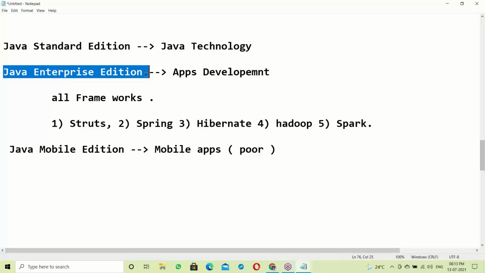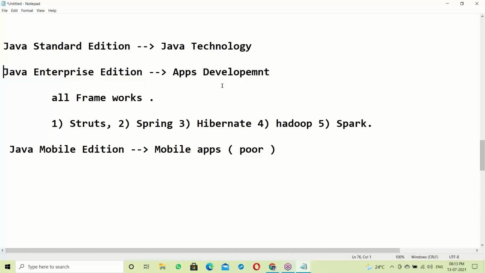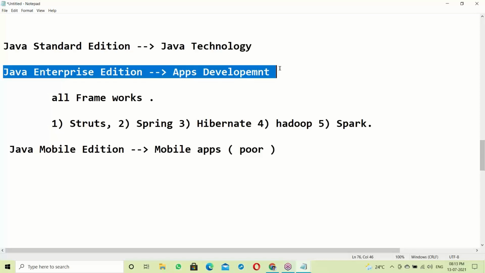Come to Durga websites and my company websites. Websites are very small applications with a small number of transactions. Those are web applications. Web application and enterprise application are different. So Java is very strong in the enterprise application development area, which handles large scale transactions.